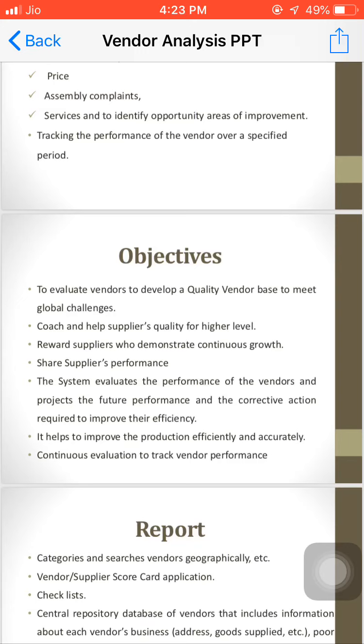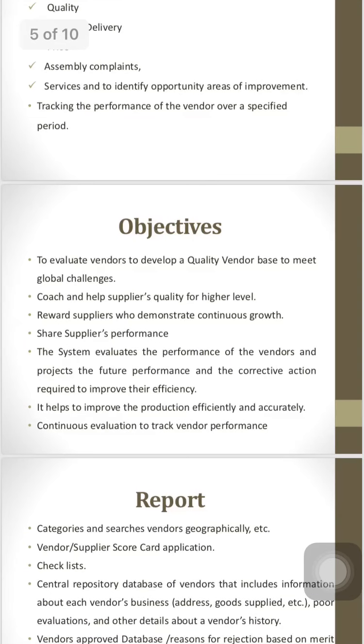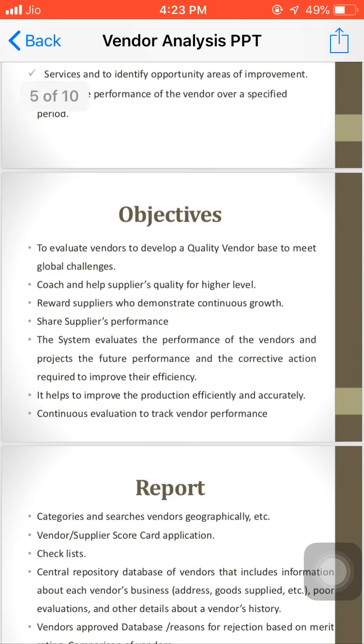Based on that, if there are some flaws, corrective actions are suggested to the supplier, and we can cope with whatever flaws are there and improve the efficiency of that particular supplier.